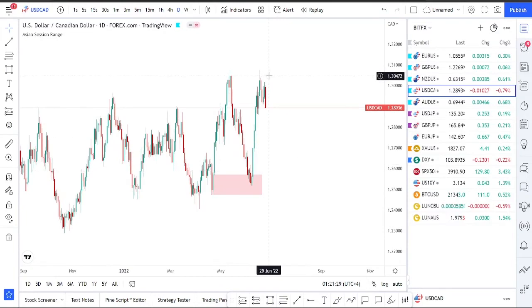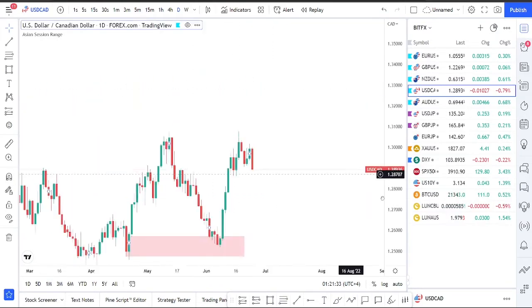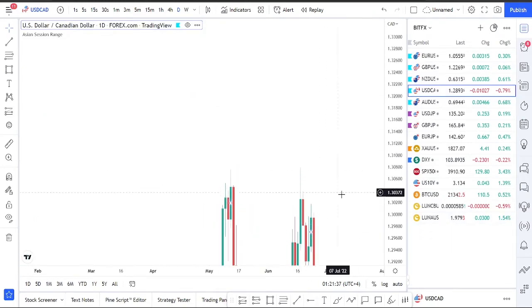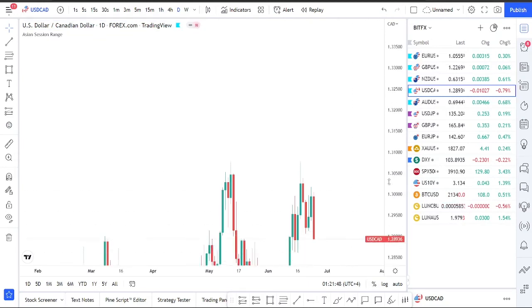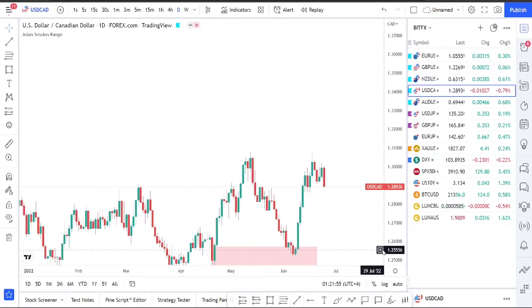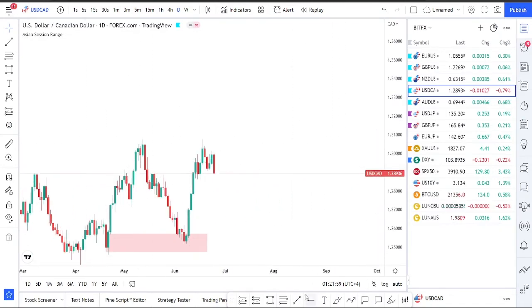Again, this demand pushed the market up, and did we or did we not break the high? Let's see. Yes, we did. So even with a minute break of structure, it's still considered as a break of structure. It was not a very strong one, which is pretty concerning, but it is still a break of structure.